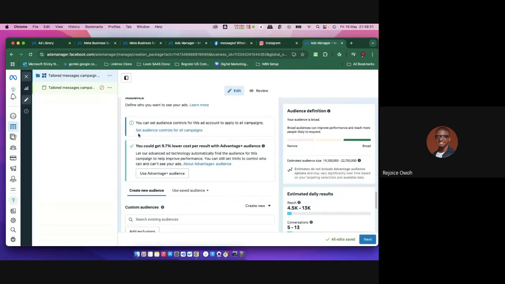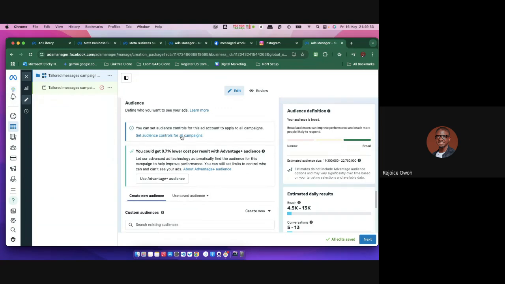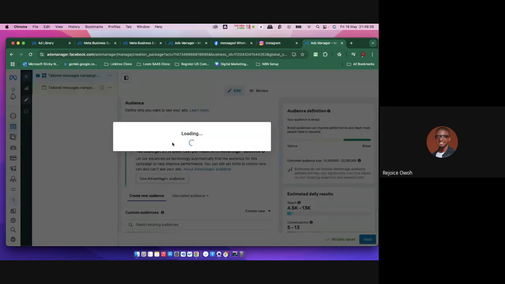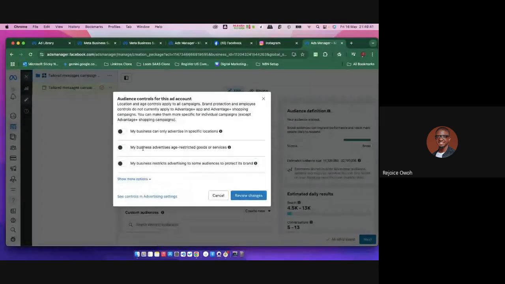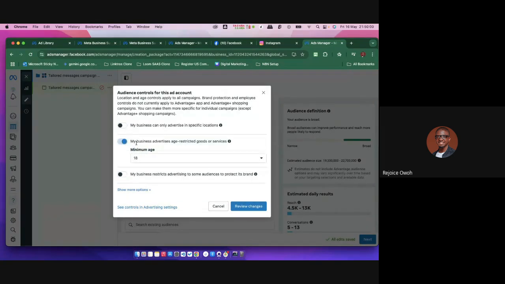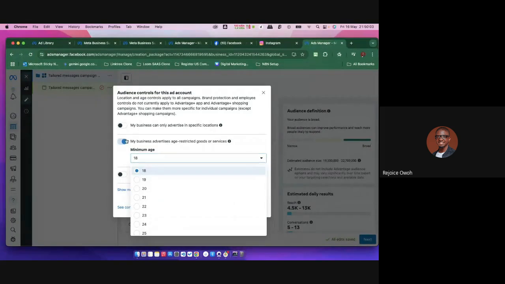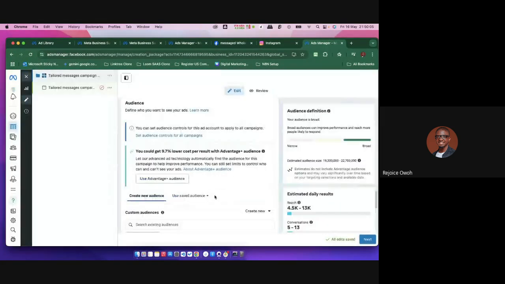Now watch these guys. You can set your audience for all campaigns. Let me open it in a new tab so that I can create it from here. Now they're saying audience control for this account, right? So if I want to set audience for this whole account, I can say I want my business to only advertise in specific locations. Now if I'm checking this box, I'm choosing the age, I'm choosing the people. So this can be your general setup for your whole account.